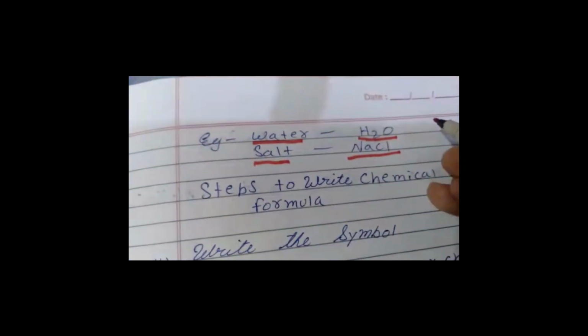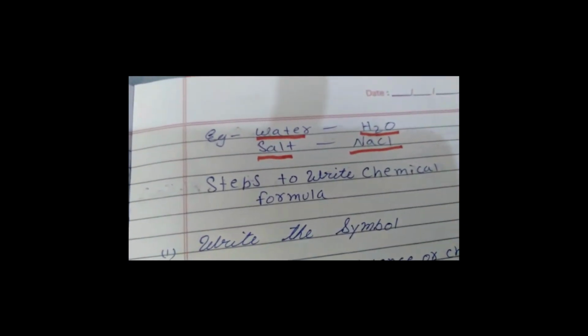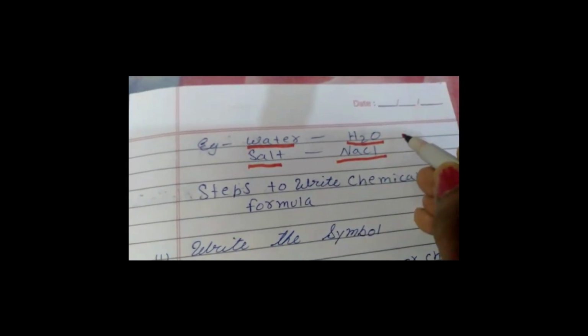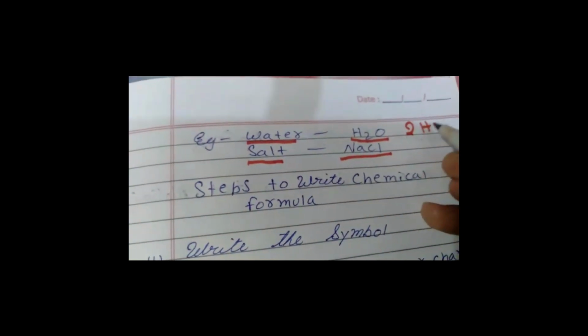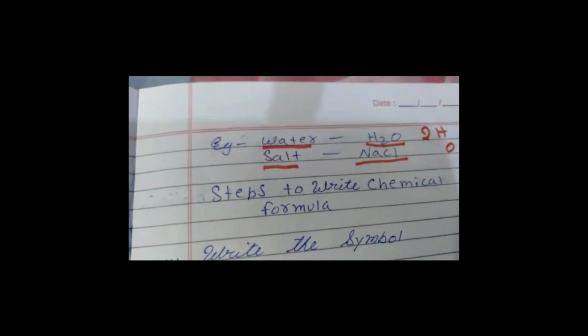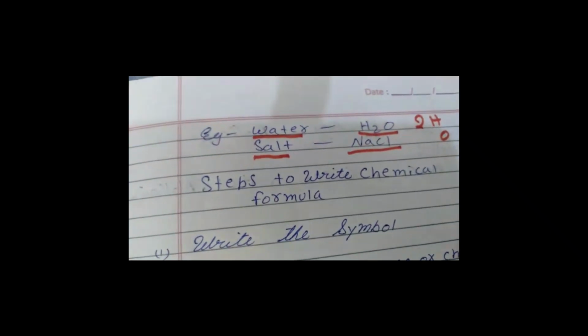What does H2O contain? H2O contains two atoms of hydrogen and one atom of oxygen.